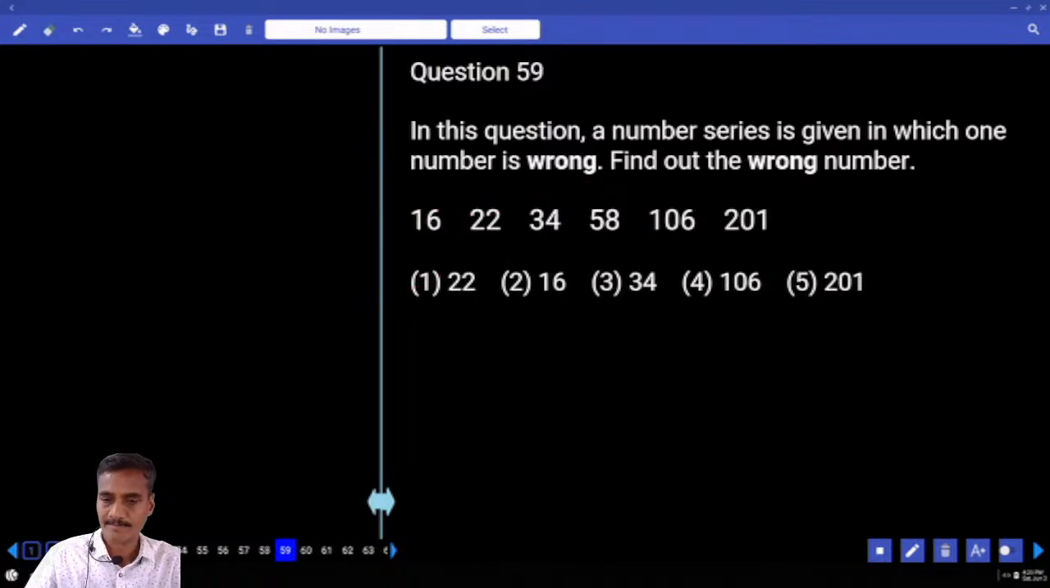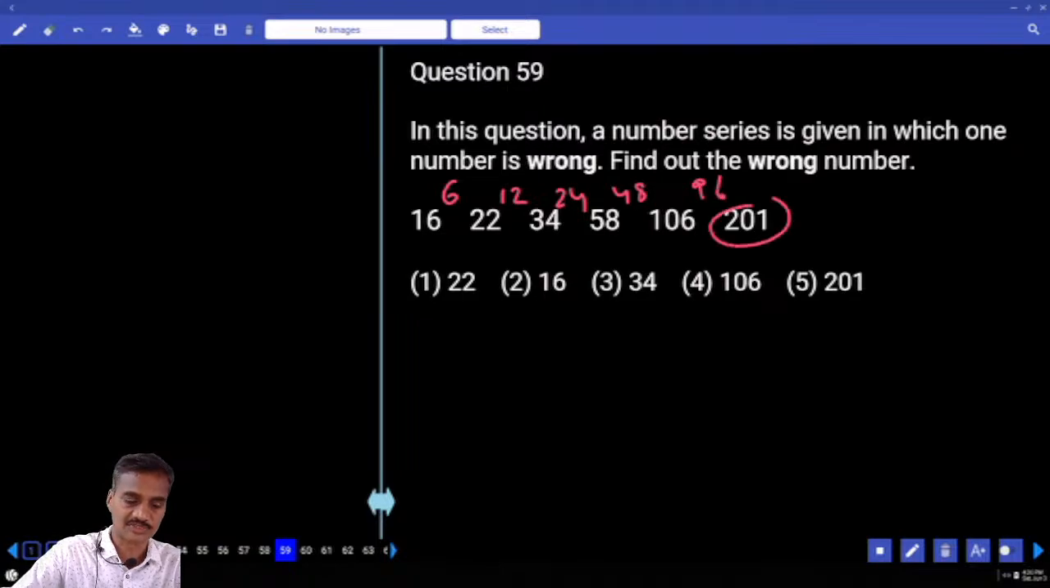Then 59th one, 16, 22, 34, 58. Now 16 and 22 difference is 6. 22 and 34 difference is 12. And 34 and 48 difference is 24. 6, 12, 24, 6 into 2, 12 into 2, 24 into 2, 48. Now 48, the number is 106. 6, 12, 24, 48 and next one is 96. Now 96, the last digit must be 2. Hence choice 5 is the odd one, wrong one. 96 plus 6, 202.